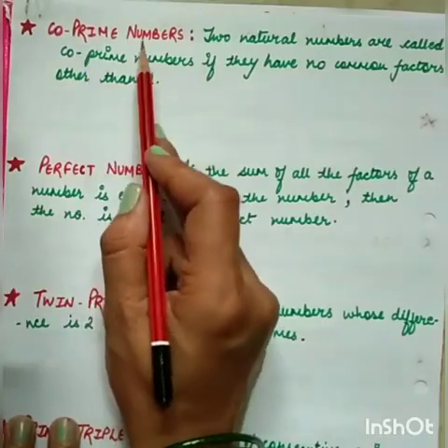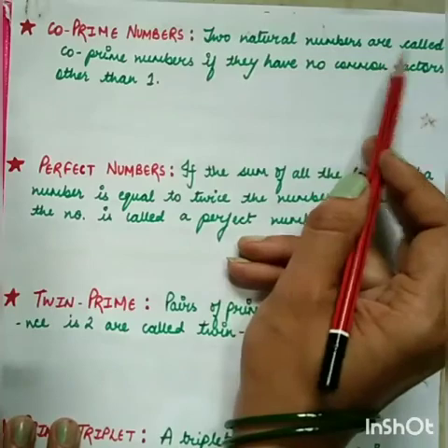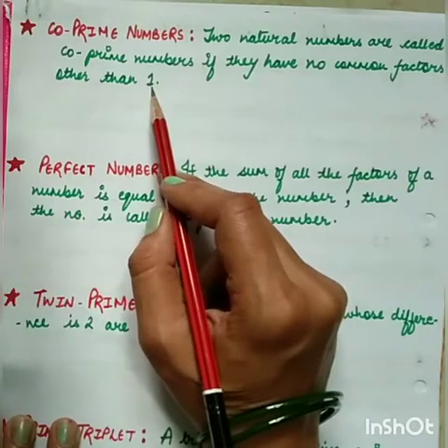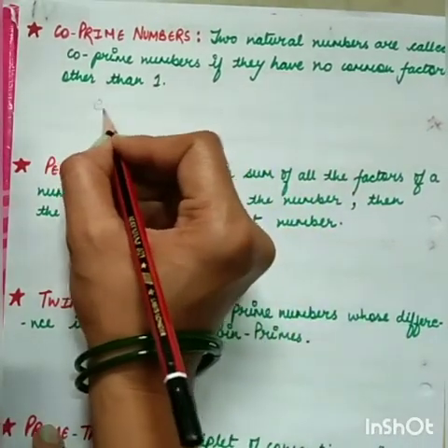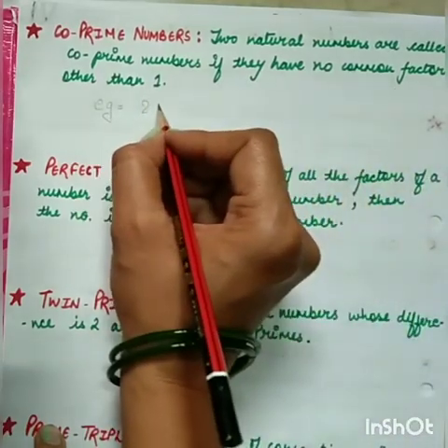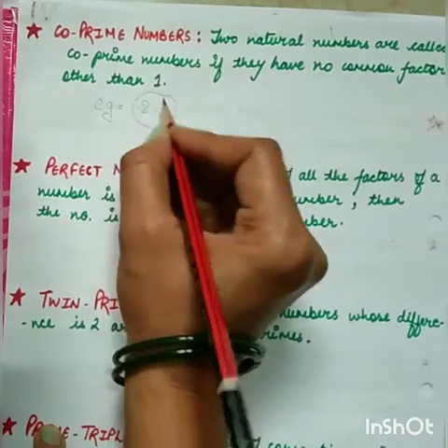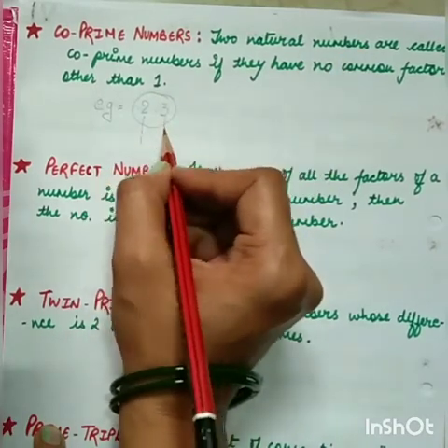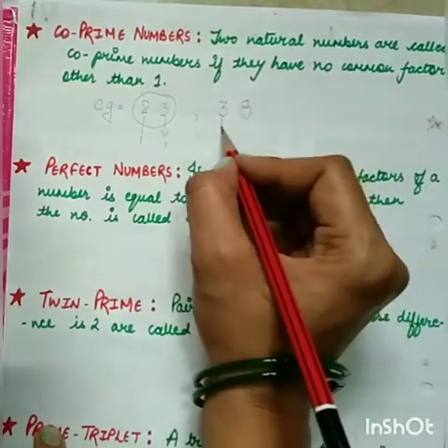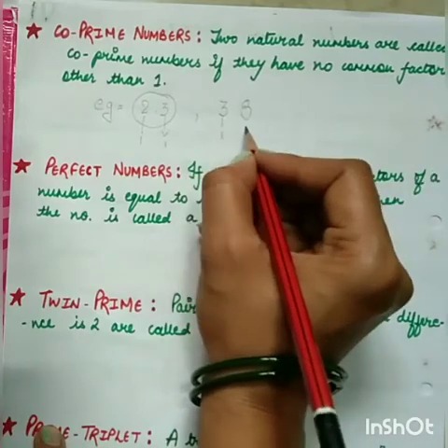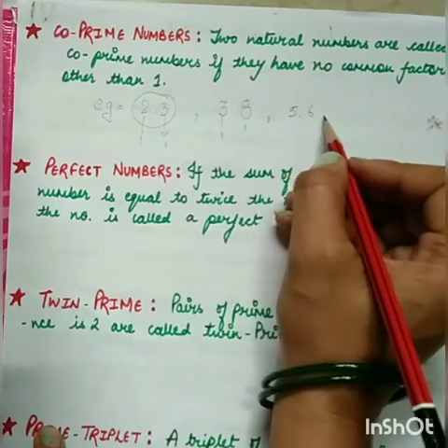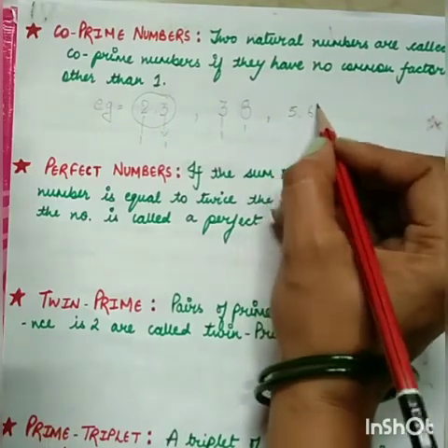Next are your co-prime numbers. Two natural numbers are called co-prime numbers if they have no common factor other than 1. For example, 2 and 3. See, 2 and 3 have only one common factor, that is 1. Another one is 3 and 8. You can take 3 and 8, having only one common factor, that is 1. So these are all known as your co-prime numbers. Like 5 and 6, they have only one common factor, that is 1.